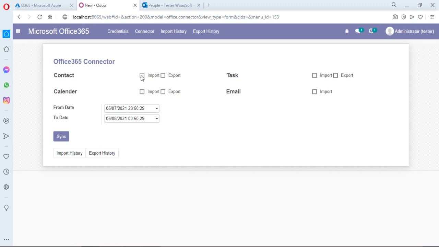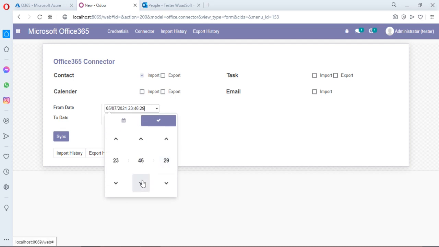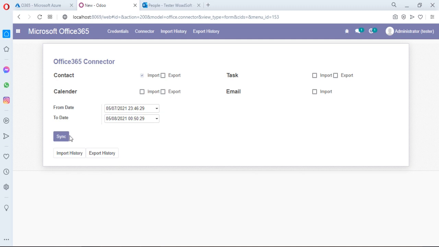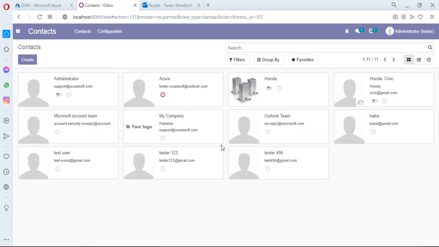into Odoo. Just click import, and here describe the time limit, and just sync it. It will take a few seconds, and the synchronization process is completed, and you can check it from the import history, and here one contact has been added. You can verify from the contacts, and here is the contact we created in the Outlook account.